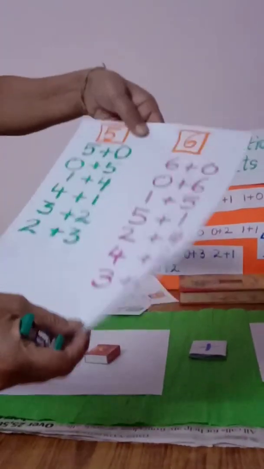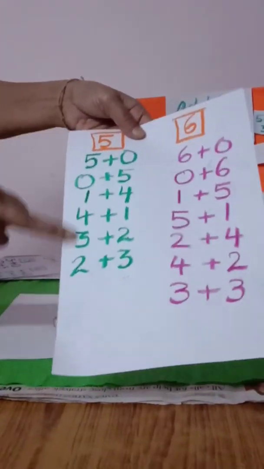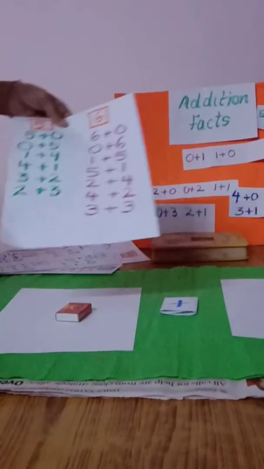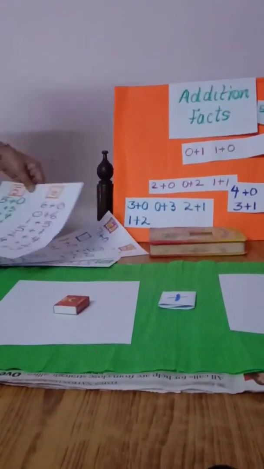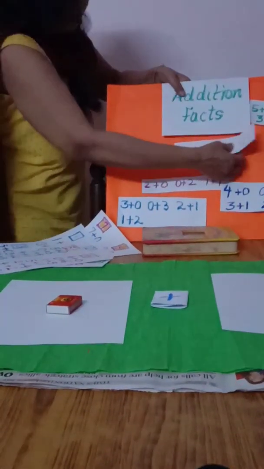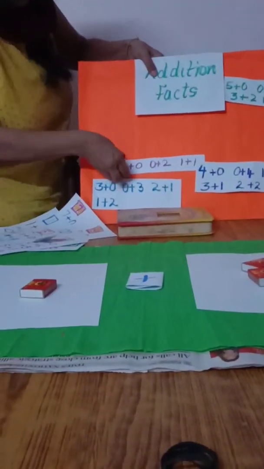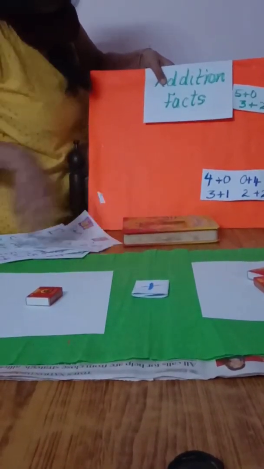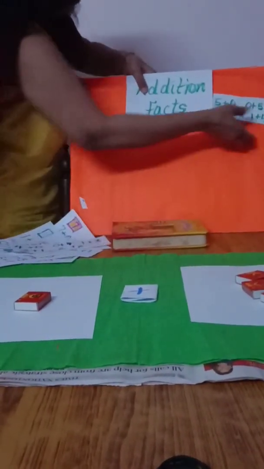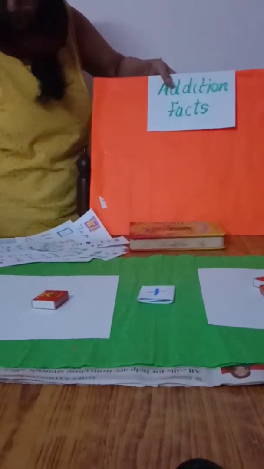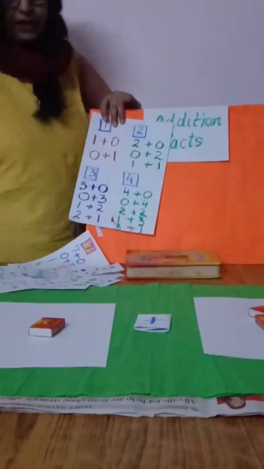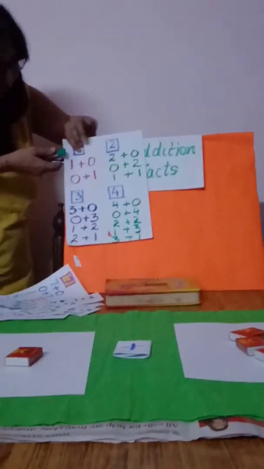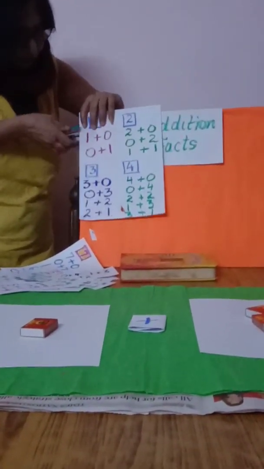And we shall do the addition facts of 6 now. 5 also we have done. Now let us do the 6. So I'll take away all this and I'm going to do the addition facts of 6 with you. Now I've removed all this and I'll put this for you to see, so that you can see these addition facts of 1 to 5. So far we have done 1 to 5, no? So we'll do this.